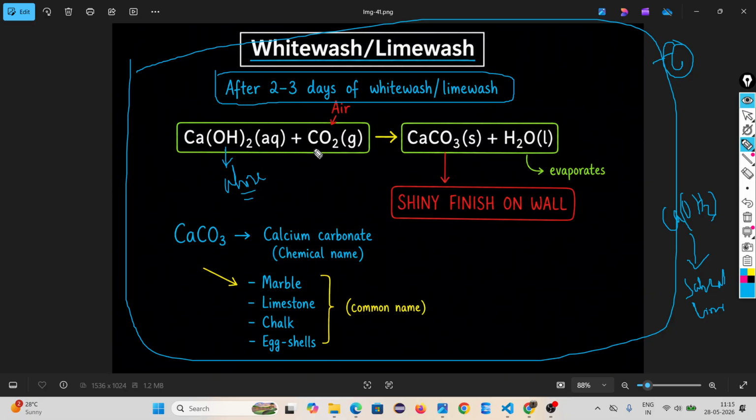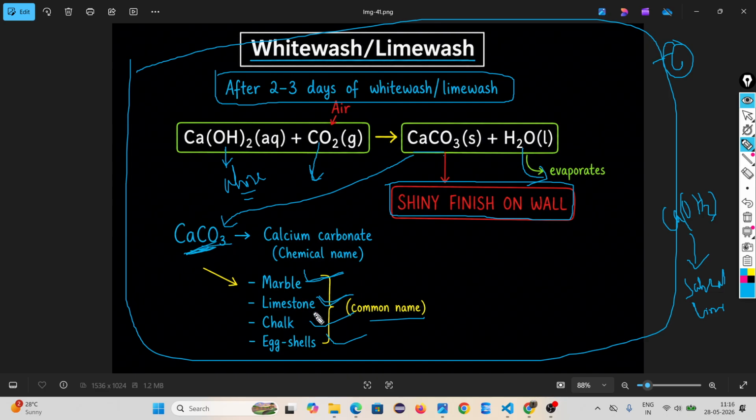When this reacts with carbon dioxide, it forms calcium carbonate and water. The water evaporates, and due to this calcium carbonate, our walls shine. The common names of this calcium carbonate are marble, limestone, chalk, etc. Why is marble shining? Because it contains calcium carbonate. Why is limestone shining? Because it contains calcium carbonate. Why is chalk shining? Because it is made of calcium carbonate.